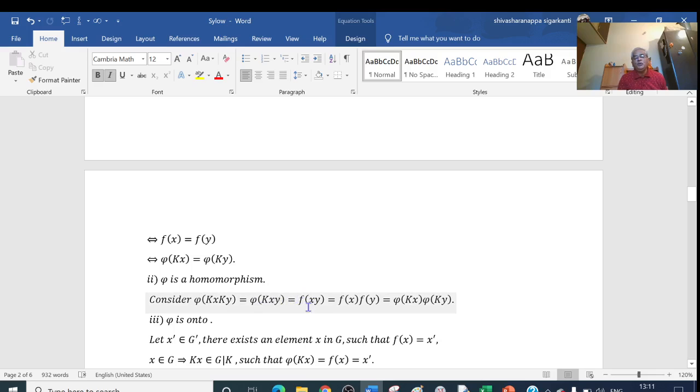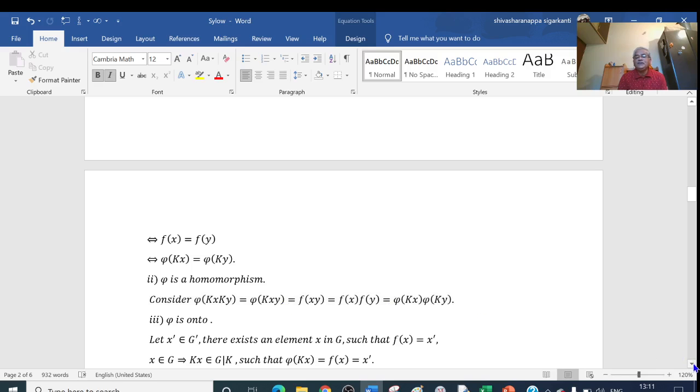And as f is a homomorphism, f of xy can be written as f of x, f of y. But f of x equal to pi of kx, f of y equal to pi of ky. So we have pi of kx, ky equal to pi of kx, pi of ky. This shows that pi is a homomorphism.